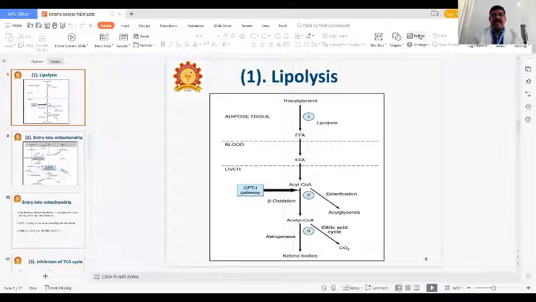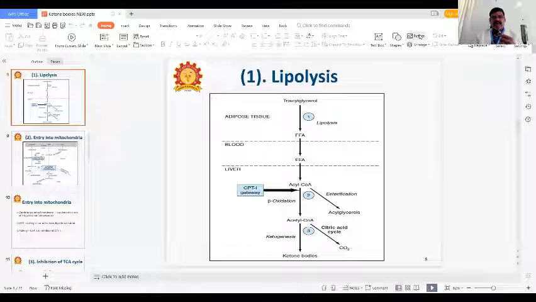So the triacylglycerol in adipose tissue, in lipolysis, will give free fatty acids. The free fatty acids enter into the blood. From the blood, they enter the liver.